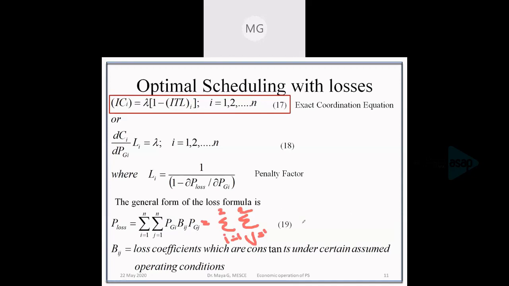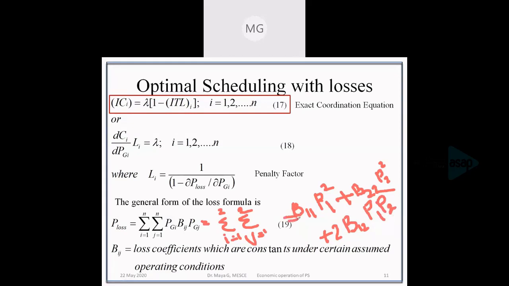That means we get B11 P1 squared plus B22 P2 squared plus 2 times B12 P1 P2.